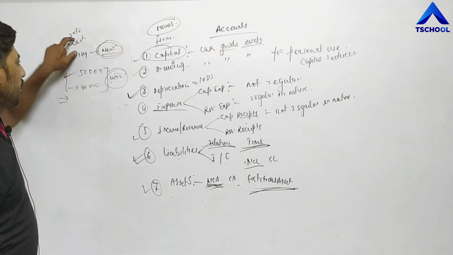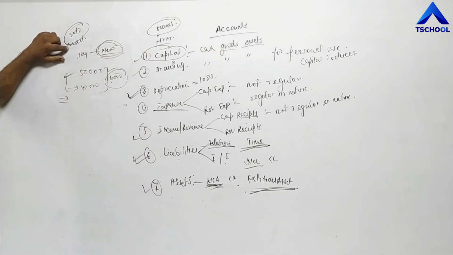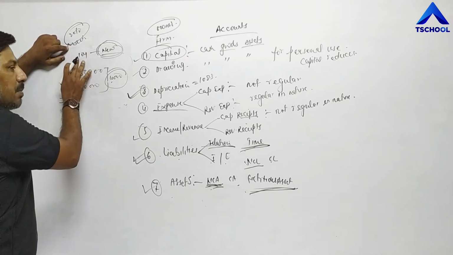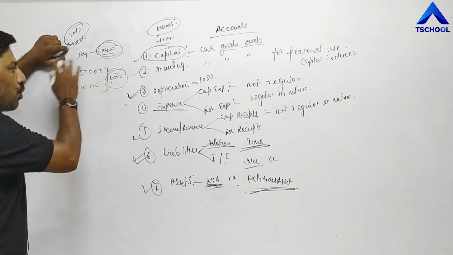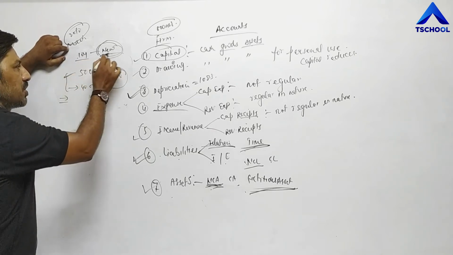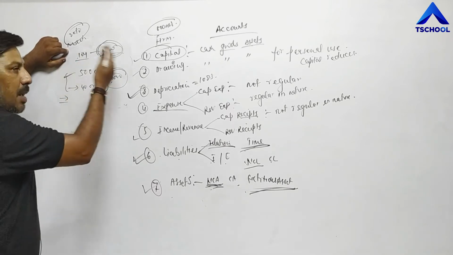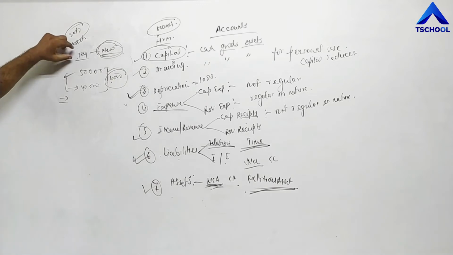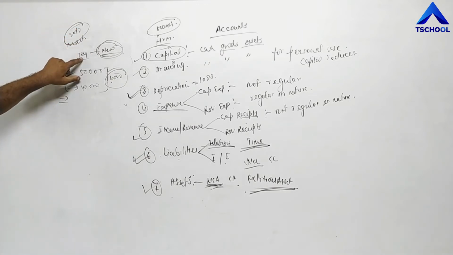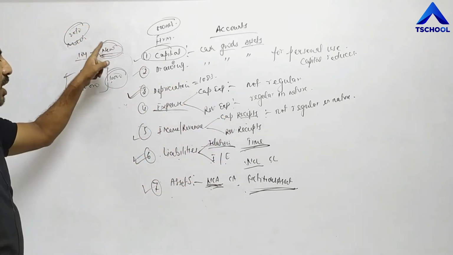Again, the same example. In 2010, a business unit purchased machinery of 5 lakh rupees, and after 10 years, when it becomes outdated, out of fashion, old, not working properly, then we need to sell this machinery either second hand or as scrap. Scrap means bhangar. Whatever amount we receive after selling this machinery is called capital receipts, because we are not selling machinery on a regular basis.